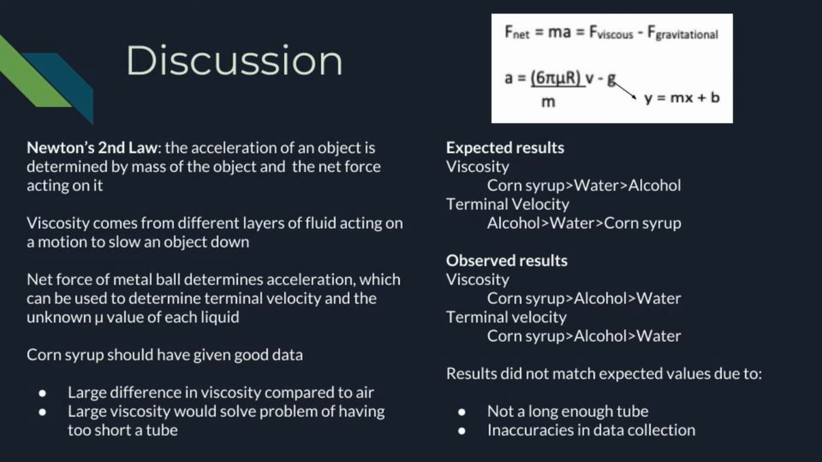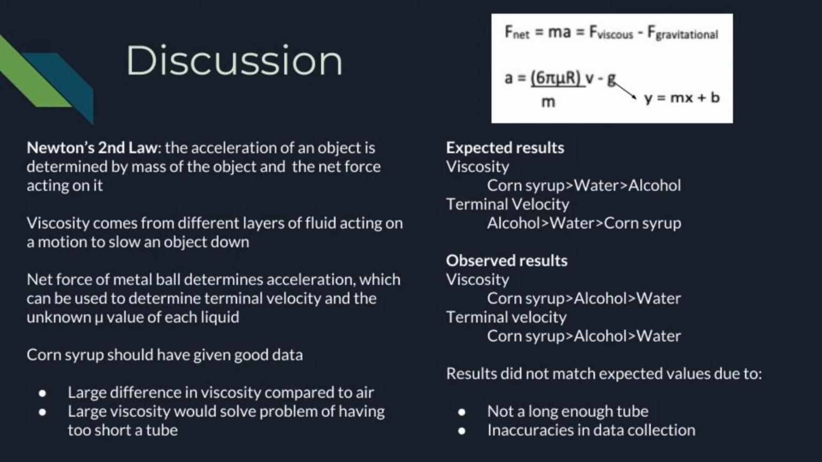We can then find terminal velocity using this equation with the solved mu, which would then be solved when acceleration equals 0. We didn't expect to get good results from water and alcohol, as the tube we dropped the ball in wasn't long enough to observe terminal velocity, but we should have been able to see the ball reach terminal velocity in corn syrup since it was dropped before it hit the corn syrup. It would have gone faster than corn syrup terminal velocity, so it would have slowed down to a constant velocity that we would have been able to observe since the ball fell so slowly in the corn syrup. The large viscosity would have mitigated the problem of not having a long enough tube to observe the terminal velocity.